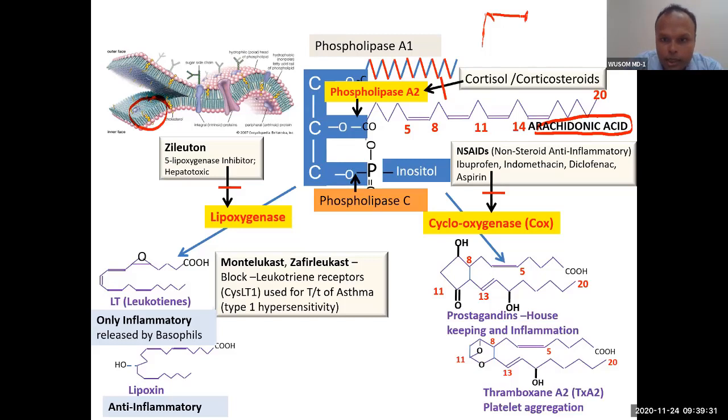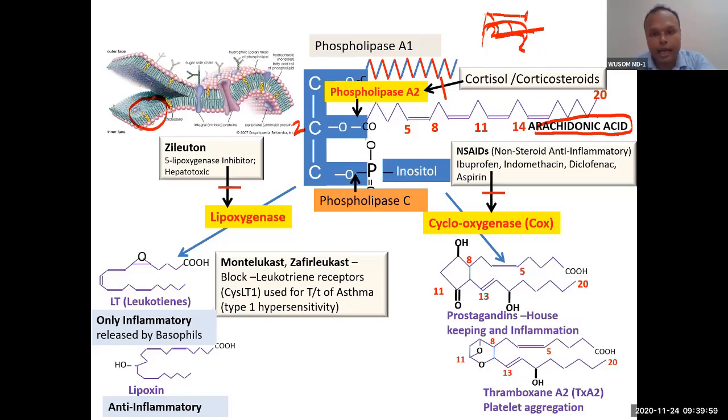At the second position, I drew it like this, though I have shown it straight, it is a bent type of fatty acid, bent many times like this. So the 2 position will have this arachidonic acid.